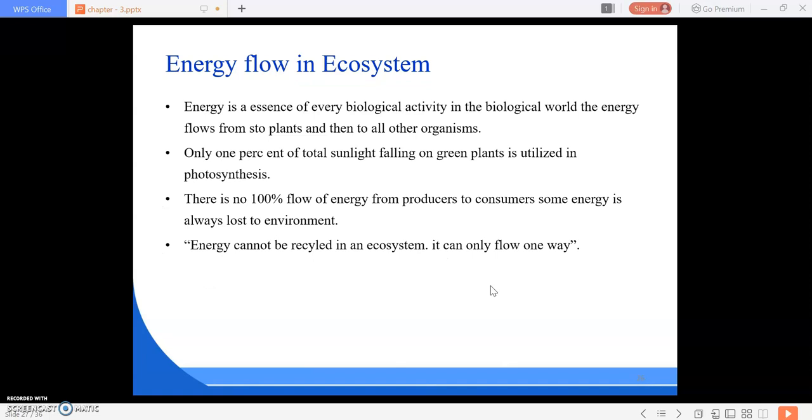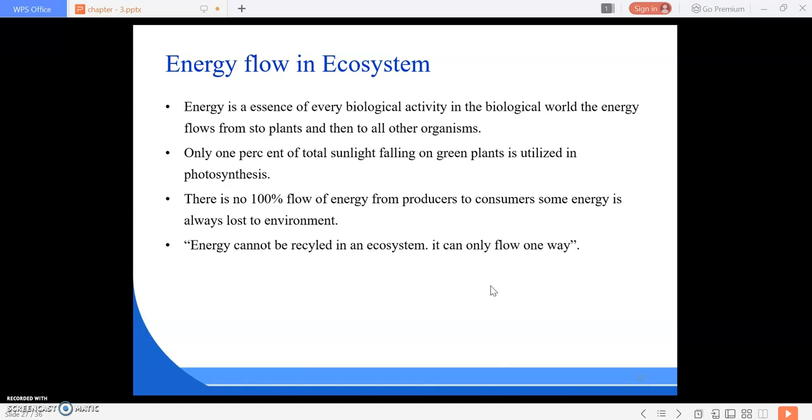Next, we are going to study the energy flow in an ecosystem. How energy flows. In the previous slides, I told you about the trophic levels. So we are also going to study how much energy each trophic level consumes. Okay. So we know that energy we cannot destroy or create. It is the capacity of doing work, that is called energy. So, energy is needed for every biological activity.